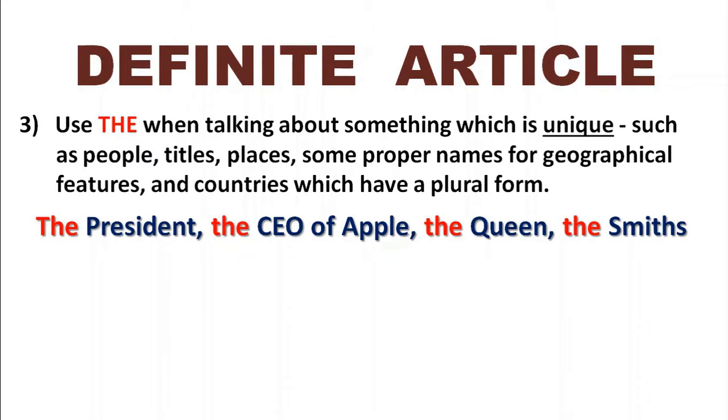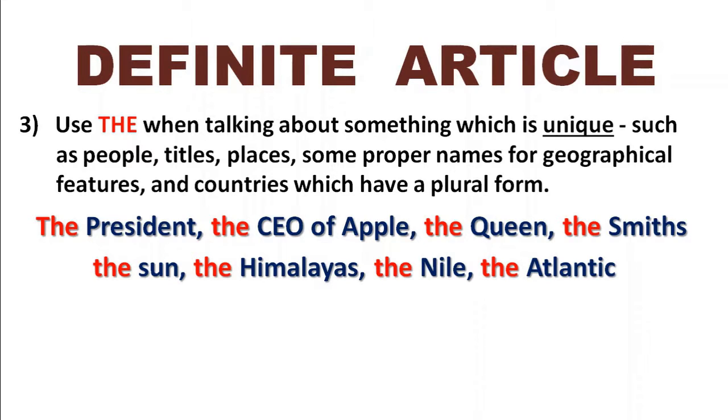Now, we also say, talking about geographical features, well, I'm not sure that the sun is a geographical feature, but we only have one sun, we only have one moon, so again, it's unique, so we just call it the sun, the moon. But it's the same with, for example, mountains, the Himalayas, the Andes, the Rockies, or the Nile, the Amazon, the Mississippi, or the Atlantic, the Pacific. We call these big, noticeable, unique features using just their name and the definite article, the.